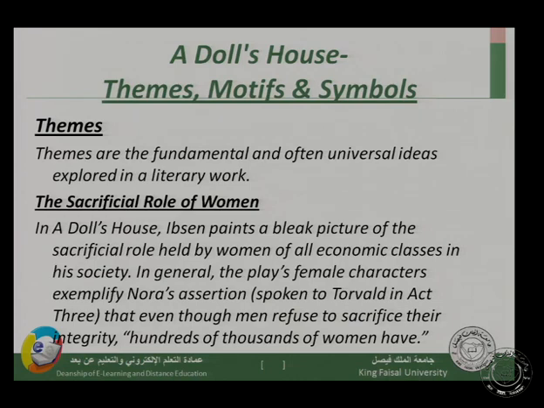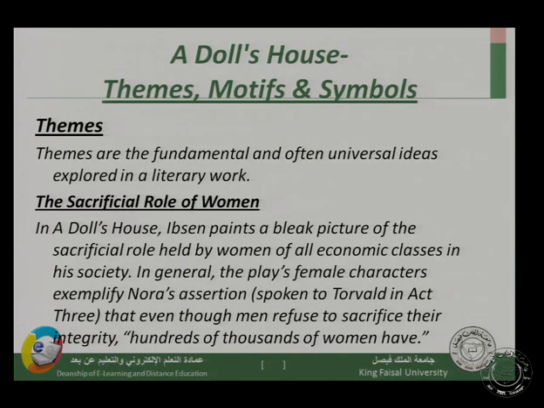The first theme that we have here is the sacrificial role of women, that women are always sacrificing themselves for the sake of others. In A Doll's House, Ibsen paints a bleak picture of the sacrificial role held by women of all economic classes. This means that this sacrifice is not limited to one class, high, middle or low. Ibsen is trying to show us that this sacrifice can be found in any class in society.